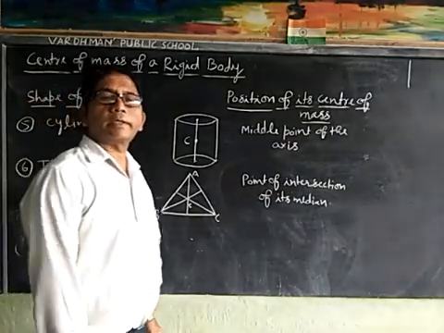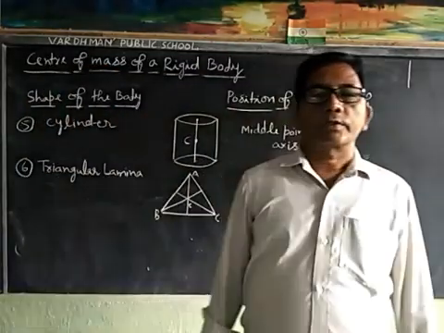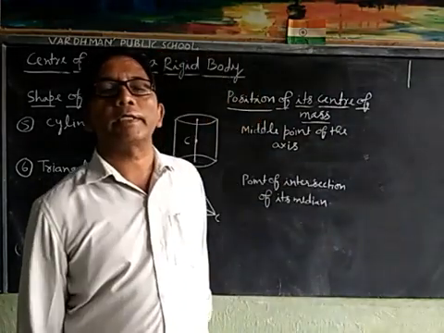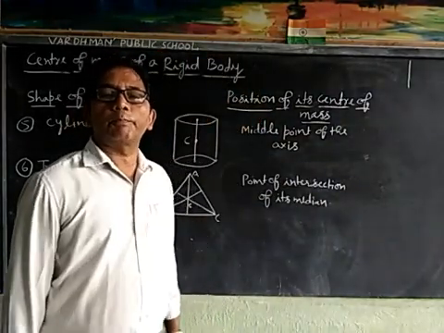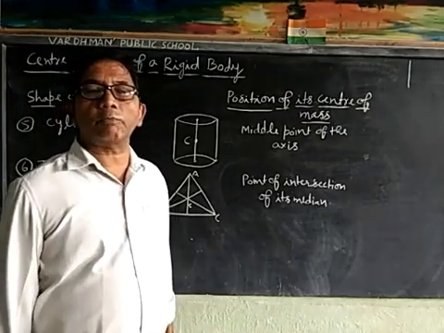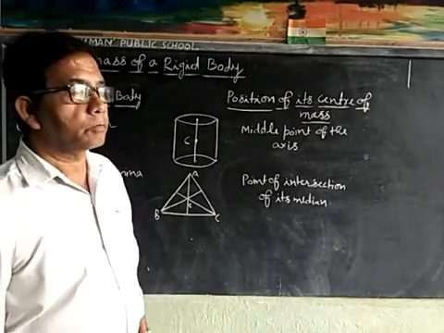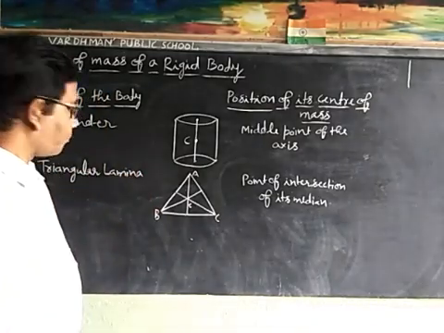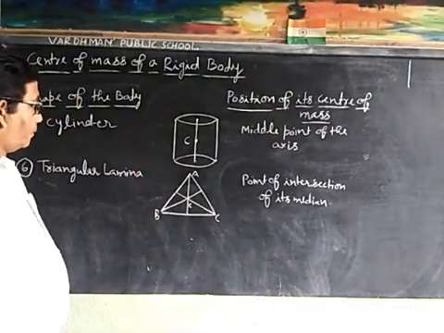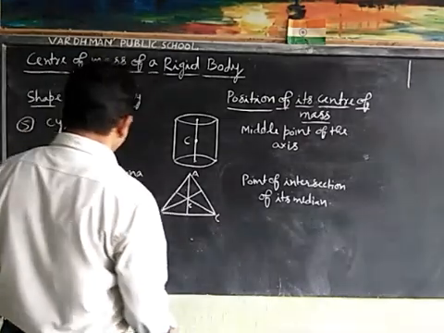Now we will take right circular cone, where center of mass of the right circular cone lies at a point on its axis at a height h by 4 from its base.